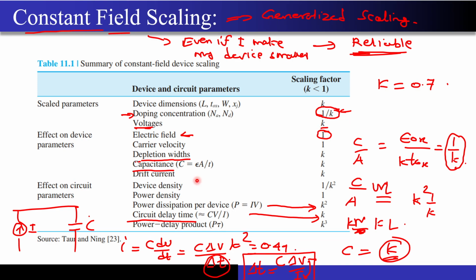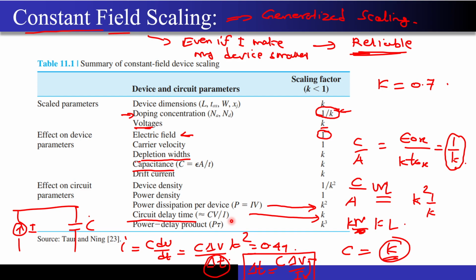And for the capacitance, you can calculate what happened to the area. You can also calculate the capacitance per unit area. Since the thickness is going down, your capacitance per unit area will actually go up. In this particular equation, since your width and length are both getting scaled by k and your thickness is just getting scaled by k, k squared by k just becomes k over here.